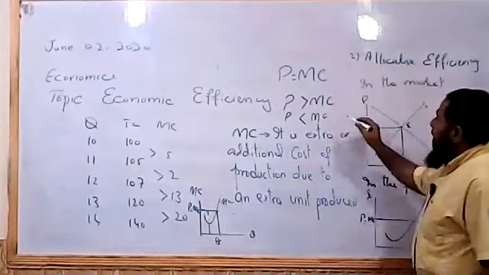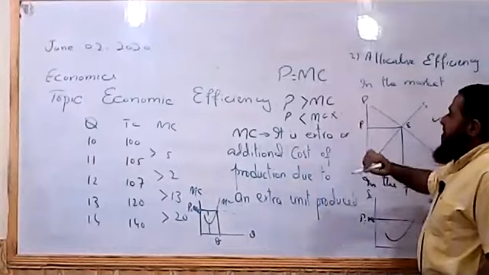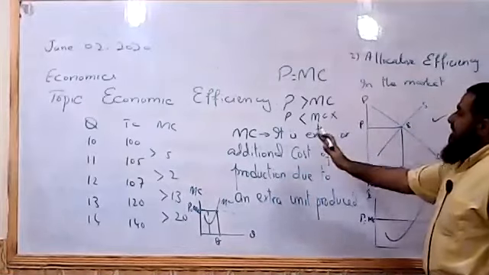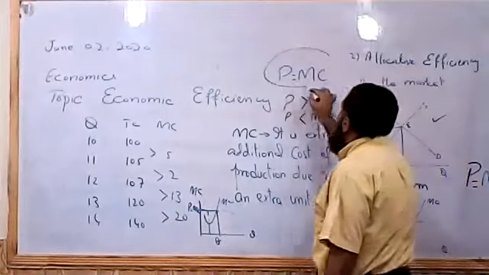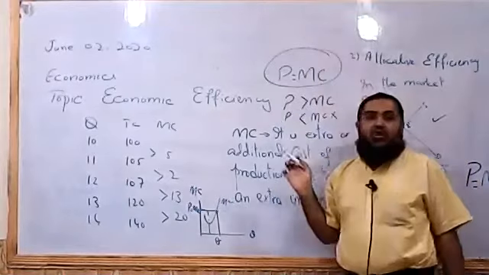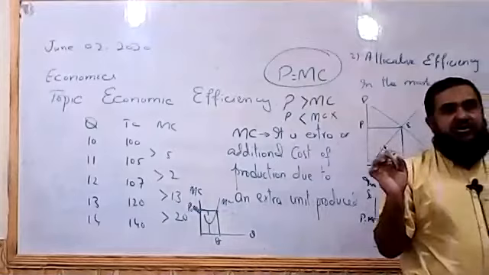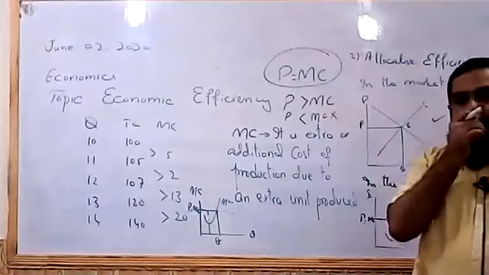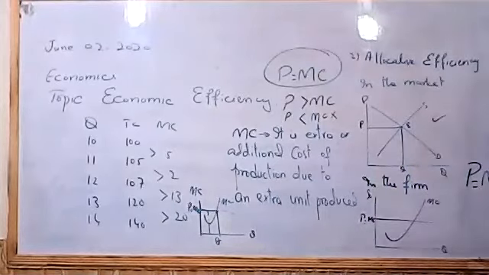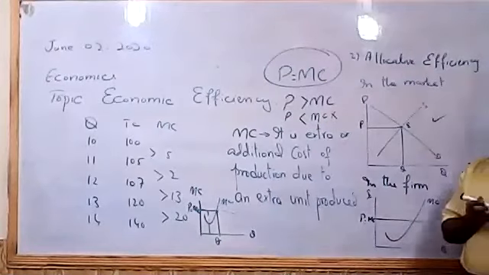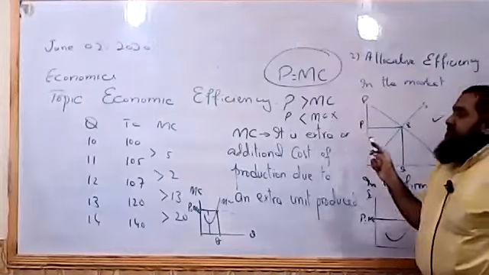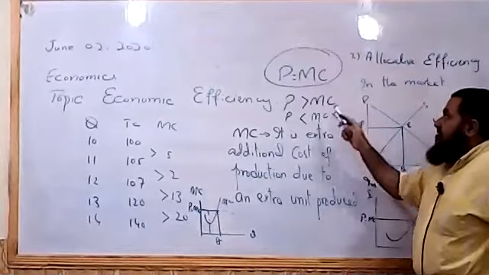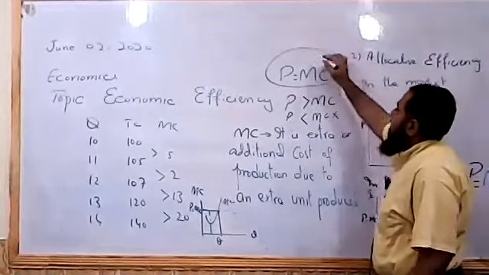So the firm will not be producing at this level. The firm will decrease the level of output, and it will reach a point of allocative efficiency when this condition is fulfilled.